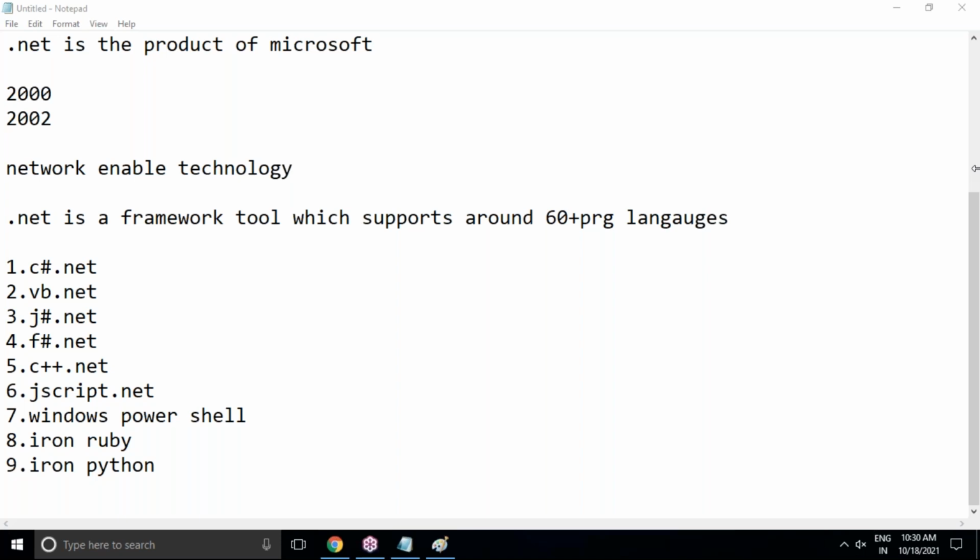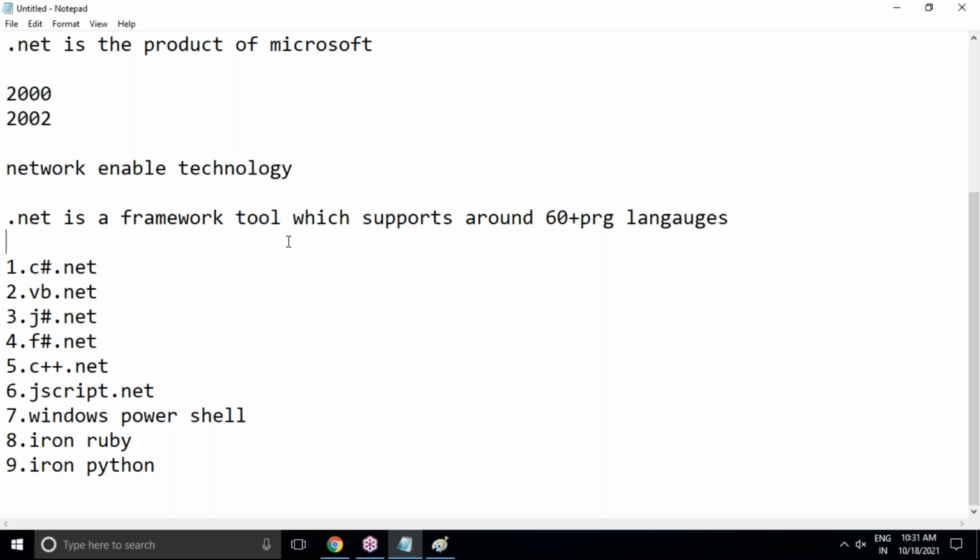But here, what is happening? Maximum code will come from the .NET Framework itself in the form of libraries. Only as a developer, you must be aware of how to use those libraries. So here our contribution is minimum. Maximum contribution is coming from Microsoft .NET, but minimum contribution you should give from your end. But to give that, you have to understand the framework libraries completely, how to use them and where to use them. That is what you are going to learn in .NET here.